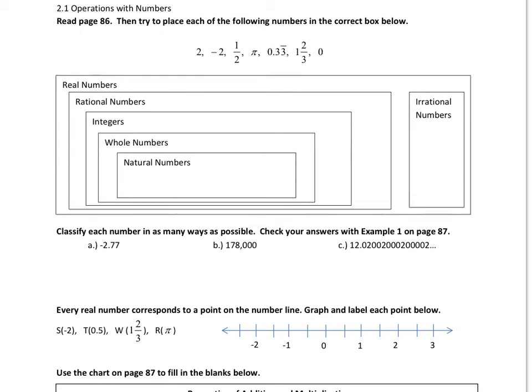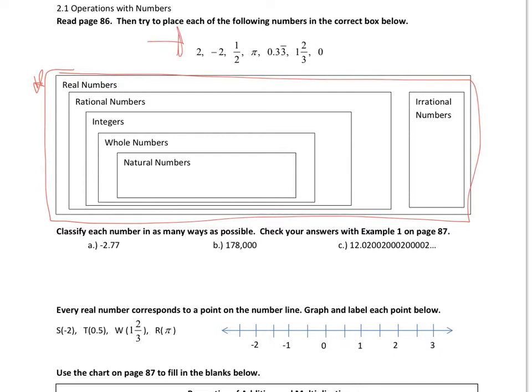Here are the notes for 2-1. So the first section here are types of numbers. Real numbers is everything in this box right here. In this chapter, all we're going to talk about are real numbers. The opposite of real is imaginary, but we don't get to those yet. So from this list of numbers, it would be all of them.